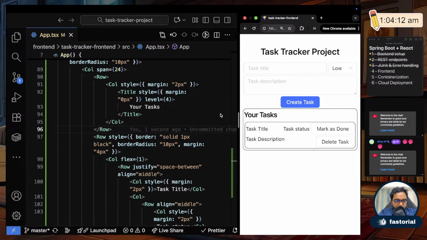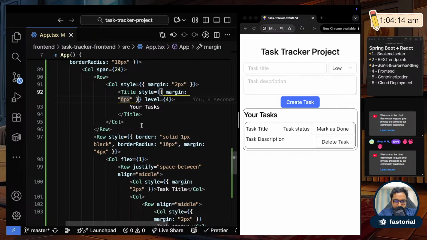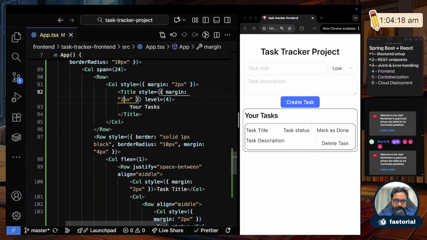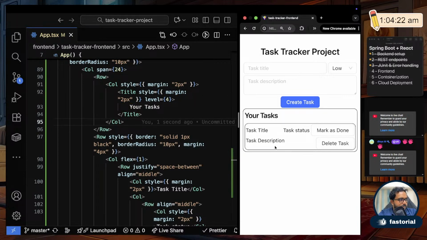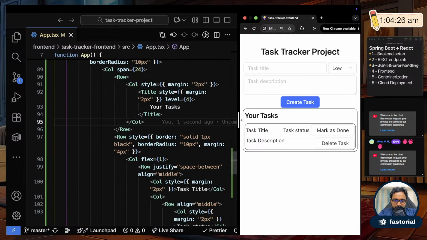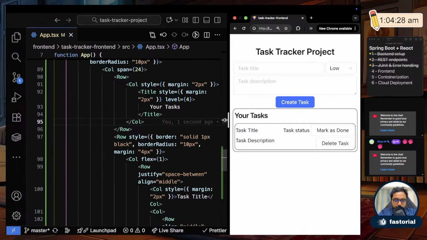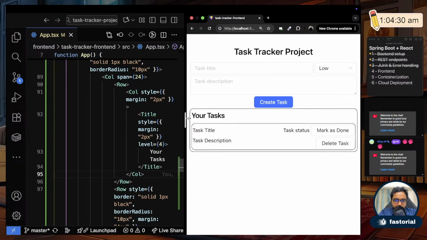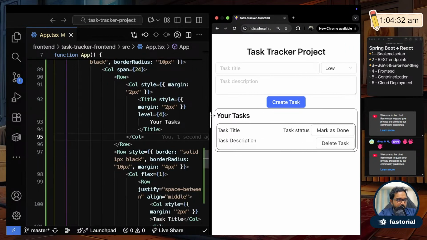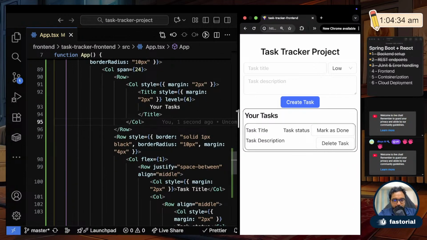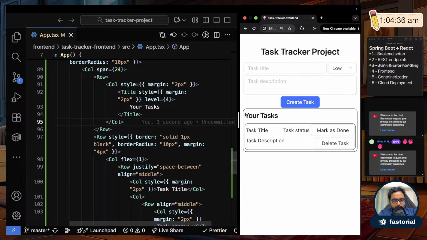I don't want it to literally stick to the top, so instead I'll give it 2px. Fine. So this kind of looks neater than how it was before, at least. If needed, we will fix it later. And you see it is automatically responsive as well. As I am stretching it, it fits to the given viewport or the given container. Okay. Fine. What next?